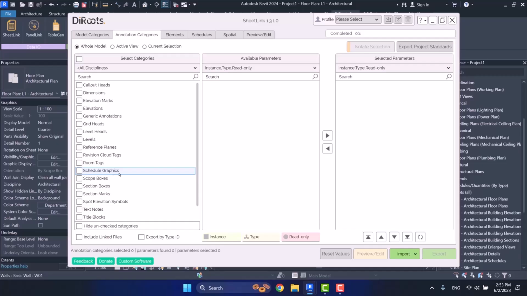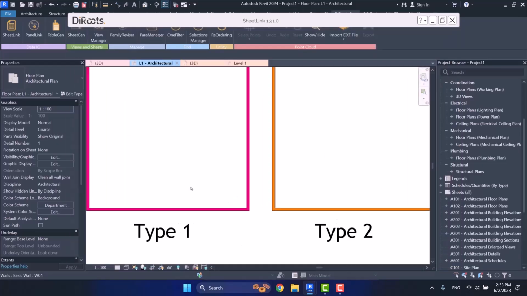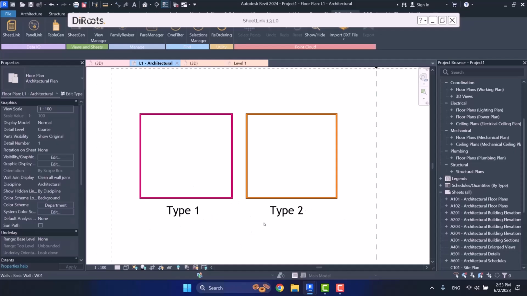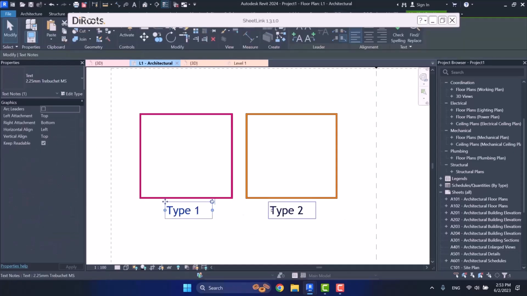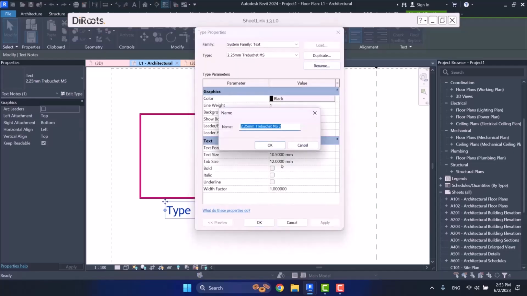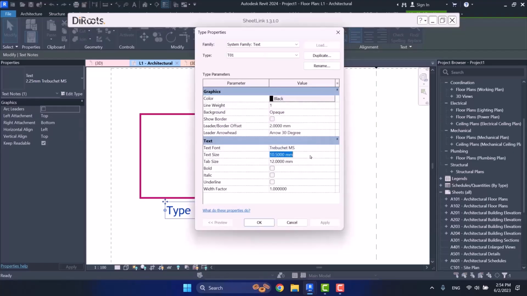Now let me give you an example. Here we have 2 texts, but both of them are one type. Alright, so I duplicate this one and then I rename it as T01. I change its text size to 12. Then I bold it. And then I set its font on something different. For example, here I set its font on this.